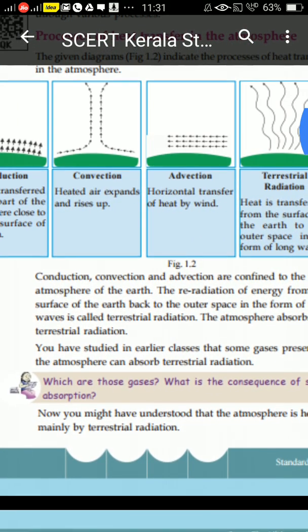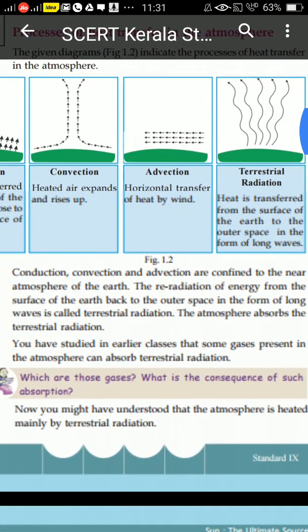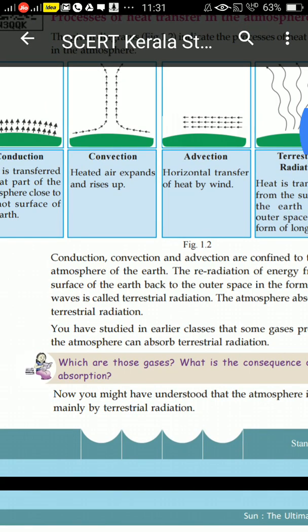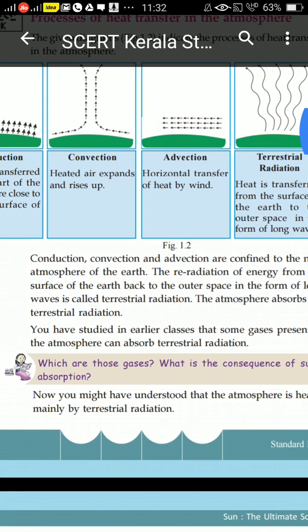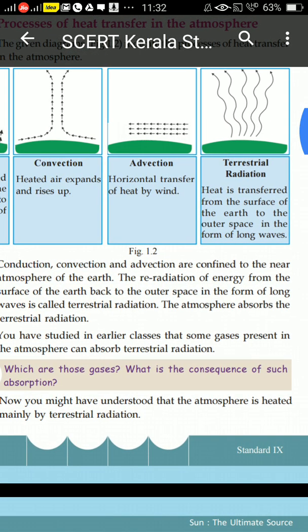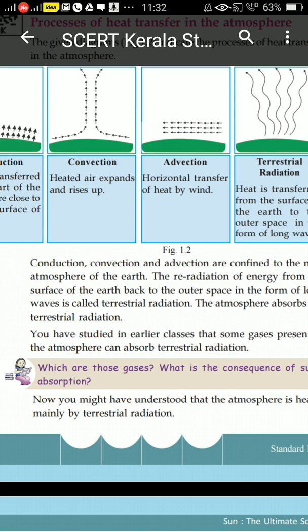Conduction, convection and advection are confined to the near atmosphere of the earth. These first three processes are near the earth's surface. Terrestrial radiation is the re-radiation of energy from the surface of the earth back to outer space.